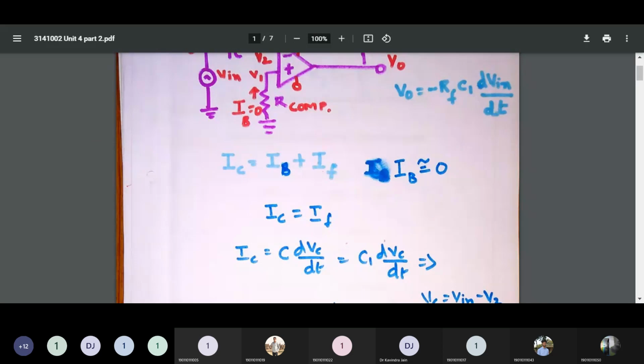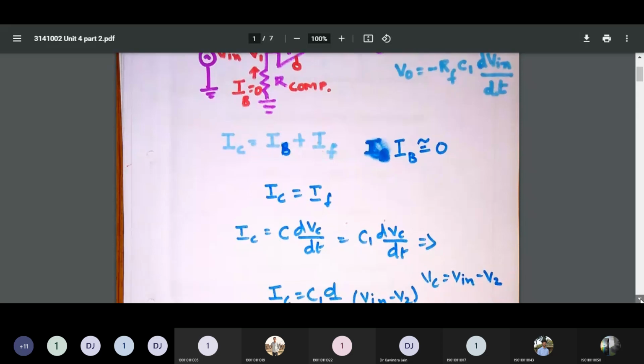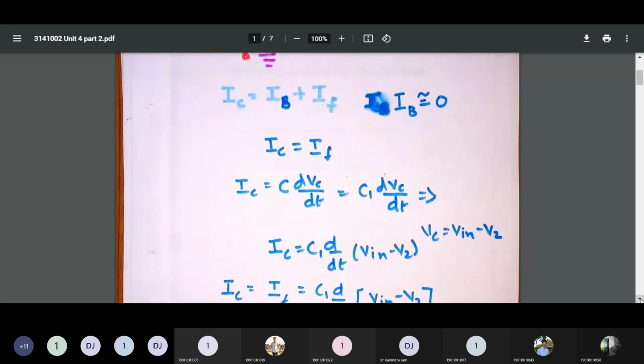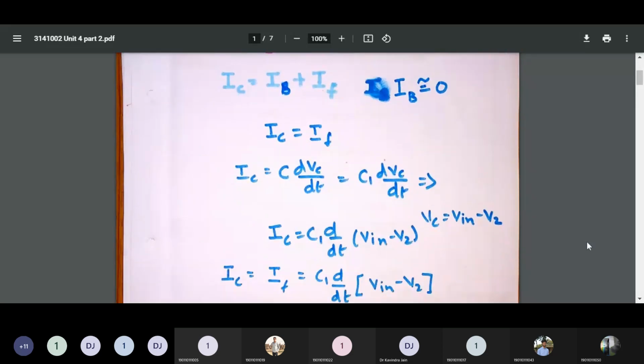Here C would be C1, so C1 dVC by dt. What is VC? VC is nothing but V in minus V2. So IC can be modified as C1 d by dt of (V in minus V2).